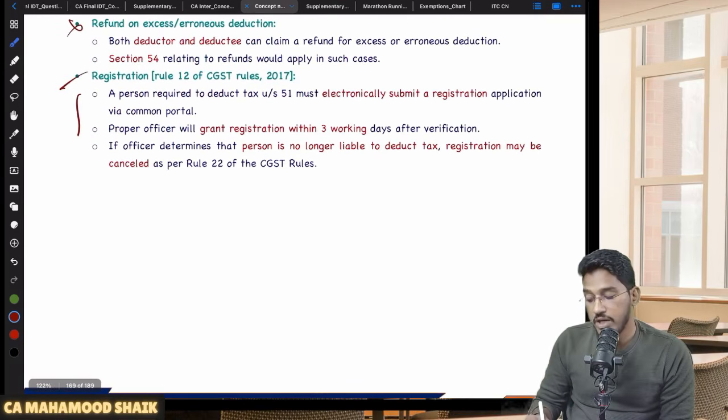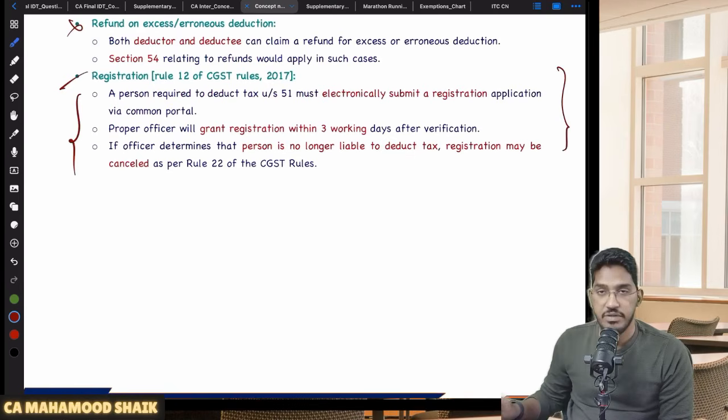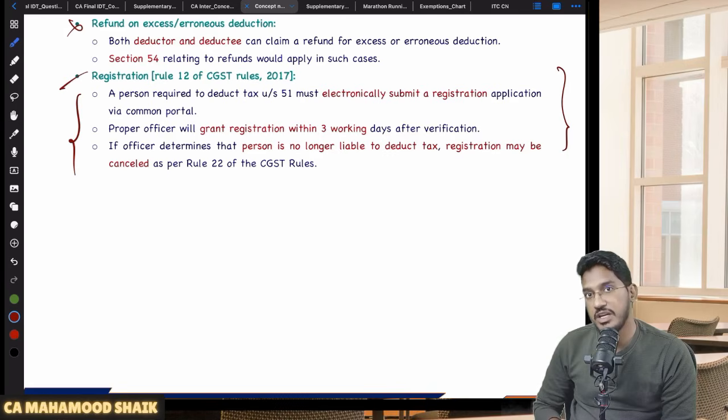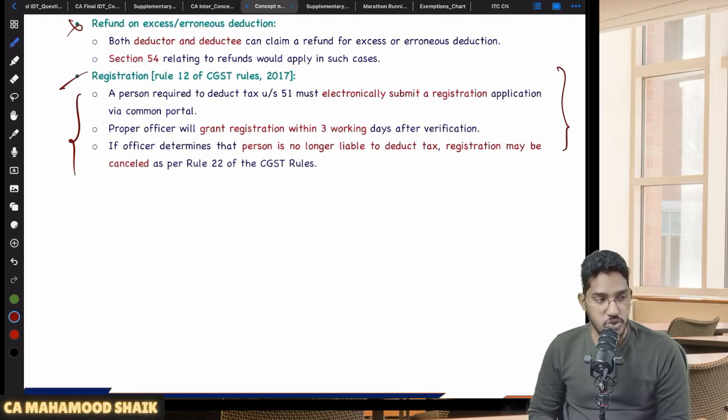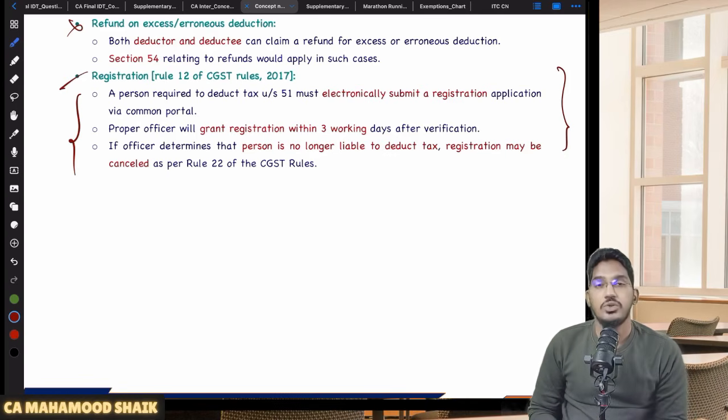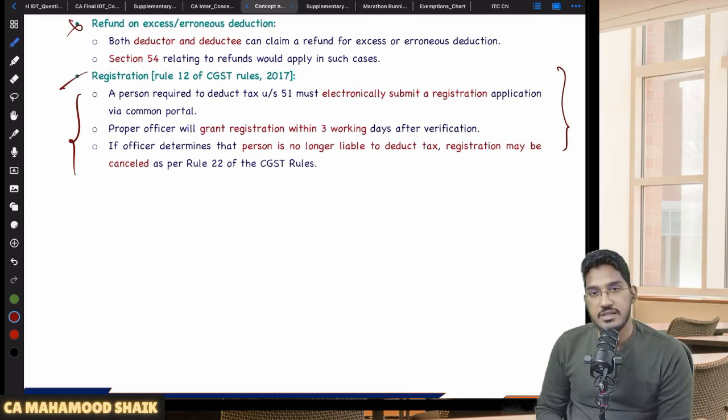And those people who are required to deduct TDS under section number 51 are required to undergo compulsory registration. If you remember the section number 24 discussion, we have seen a list of people who are required to undergo compulsory registration under section number 24, right? There I told you that one category of persons who are required to undergo compulsory registration is the TDS deductor. So if you are a person who is required to deduct TDS under section number 51, you will be liable to undergo compulsory registration under section number 24.